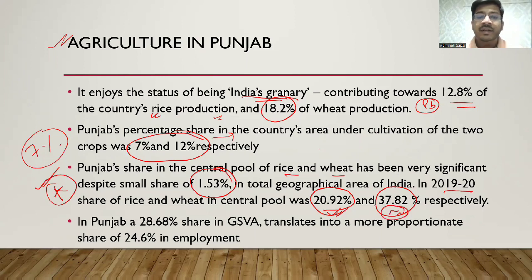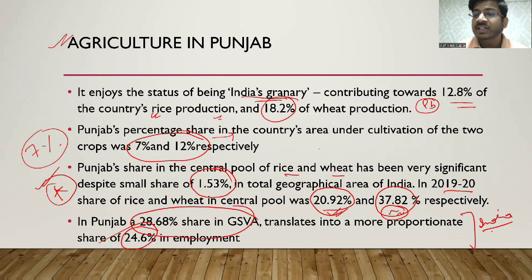In Punjab, a 28.68% share in GSVA translates to a proportionate share of 24.6% in employment. I want you to comment कि इंडिया में यही शेयर फॉर एम्प्लॉयमेंट कितना है एंड एग्रीकल्चर का कंट्रीब्यूशन कितना है GSVA में, for India.